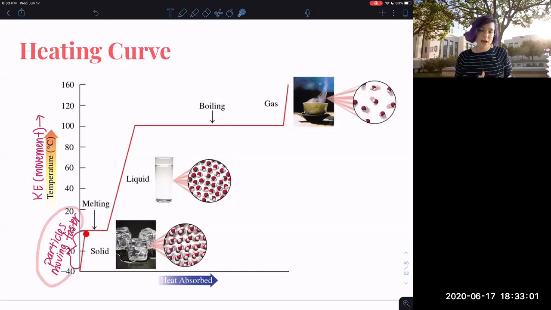And then I keep adding energy, but what happens to my temperature? It stops changing. So I'm adding energy, but my particles aren't moving faster. Weird. Okay, but then I start adding energy again and my particles start moving faster. But then they stop moving faster. What is happening on these straight lines here, these flat lines? I'm putting energy in, but my particles are no longer moving faster.